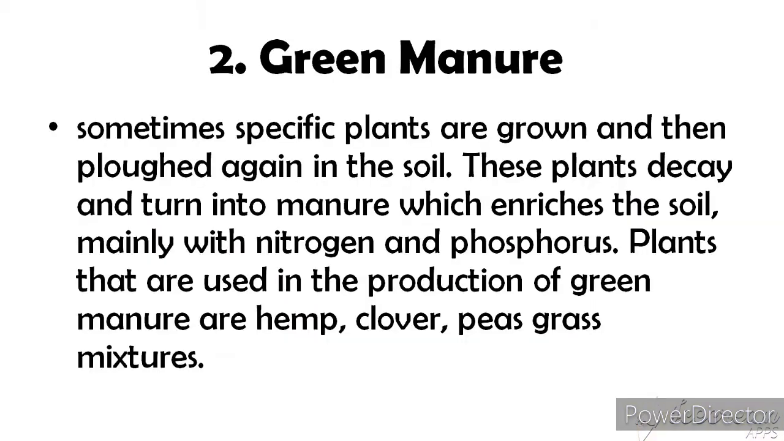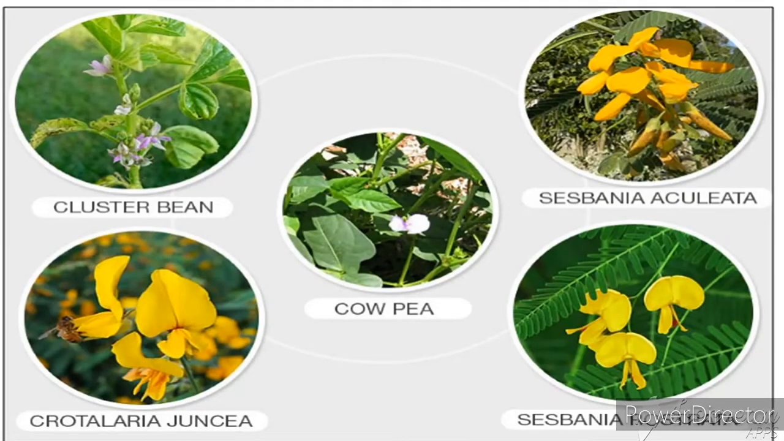Now we are going to shortly see about green manure. Some plants like sun hemp, guar, etc. are grown and after some time mulched by ploughing in the field. These green plants turn into green manures. They are rich in nitrogen and phosphorus. So these plants are called green manure. So these are some examples of green plants.